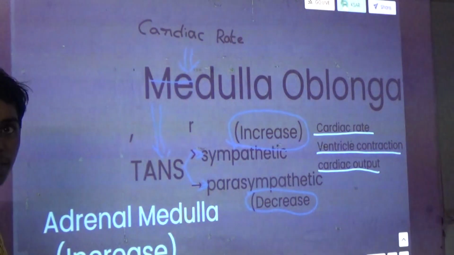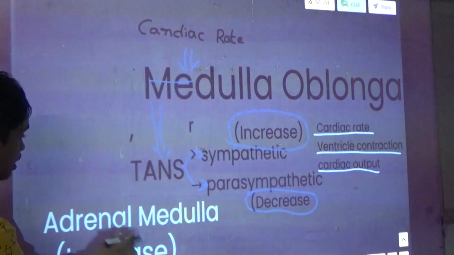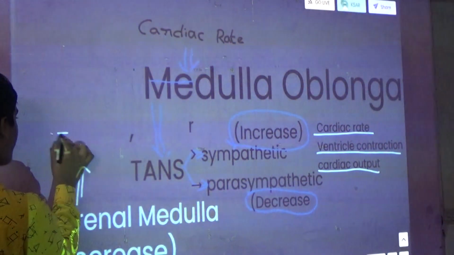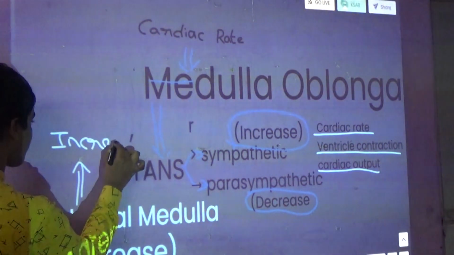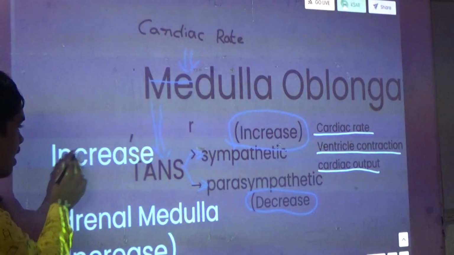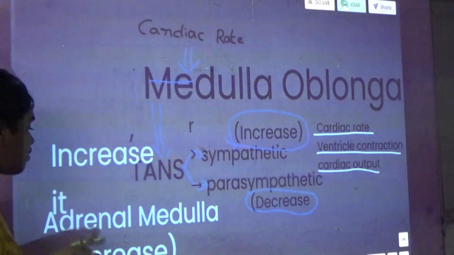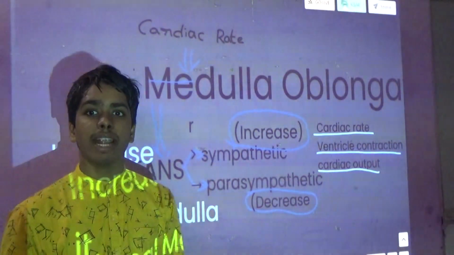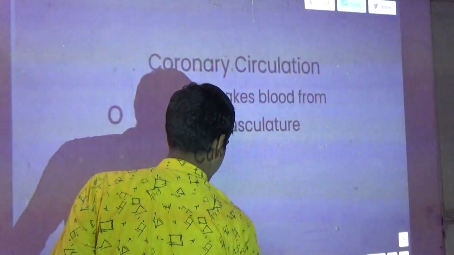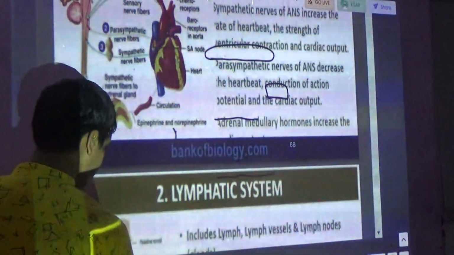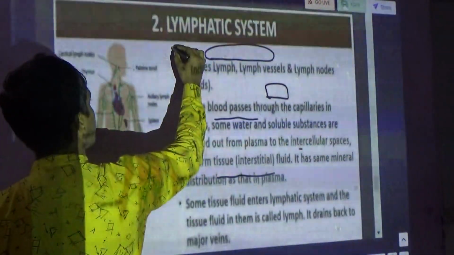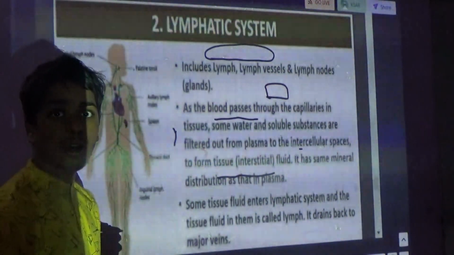I hope this is not visible to you. Okay, the adrenal medulla hormones try to increase the rate. Yes, they try to increase. Now we have completed the blood vascular system. Now we will see the lymphatic system.